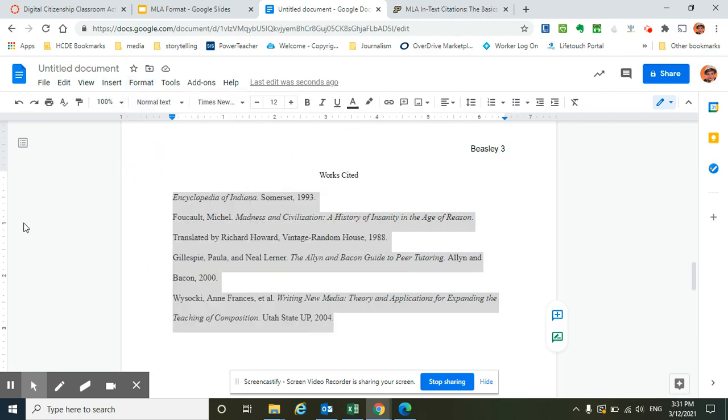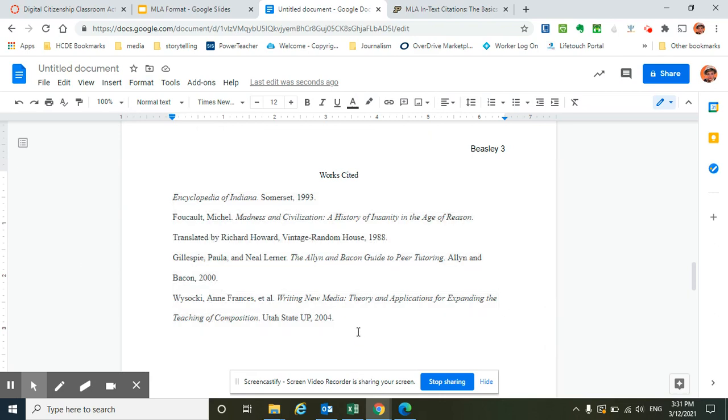Okay. And now, here's the tricky part. Those darn indentations, because if you see, this is the first line of the second citation, but this is the second line of the second citation, and that's the one I'm supposed to have indented. But if I select tab, it doesn't want to do it. It wants to tab my first line over.